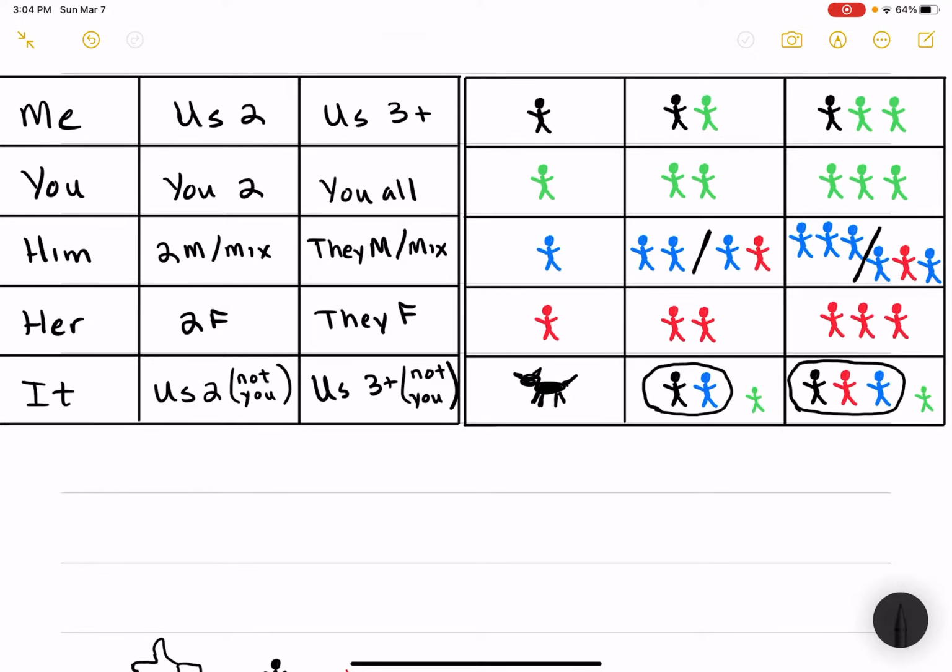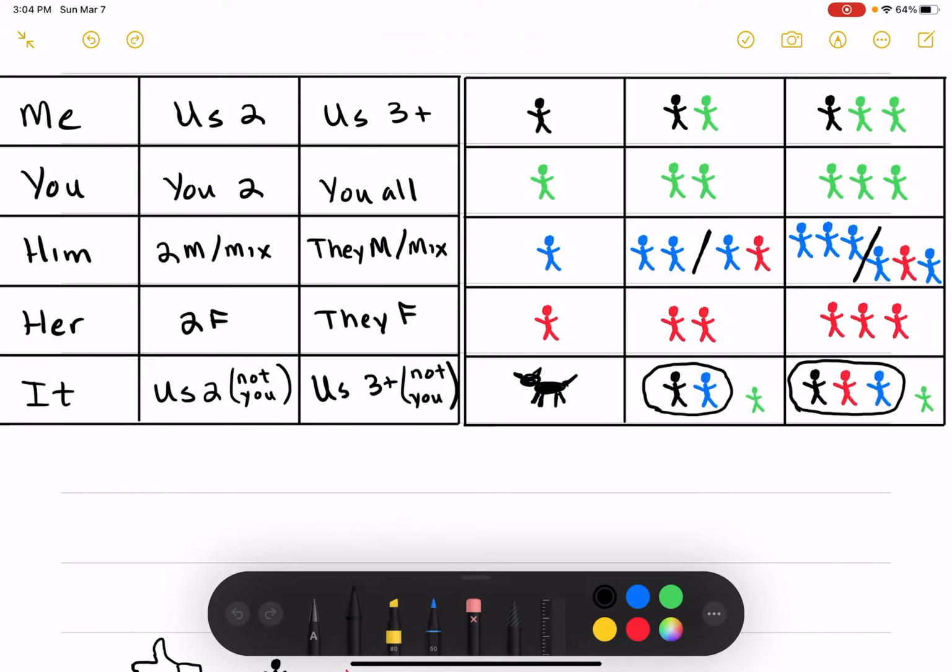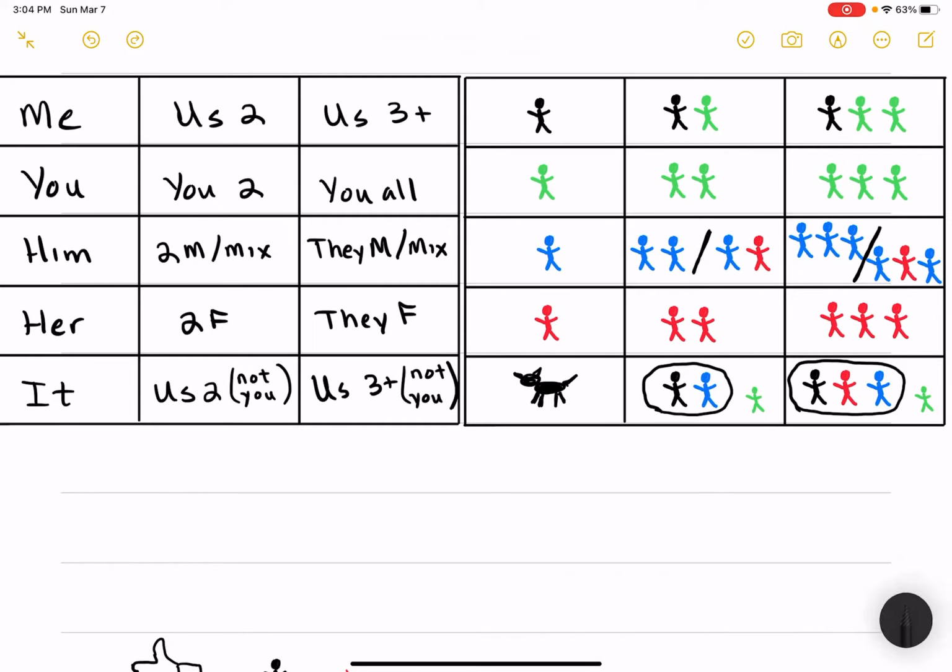So in the Iroquois languages, you have 15 sections here. So let me go back. What you want is, you have the single column on the upper left here. So these are all singles, right? So we have me, you, him, her, it. Whatever it is, it can be I'm sick, you're sick, he's sick, she's sick. Maybe you have a dog, the dog is sick, it's sick. Okay? So those are your single columns of what's happening.